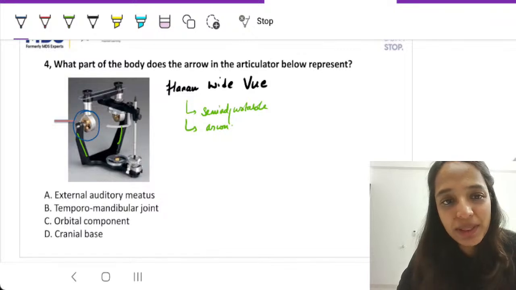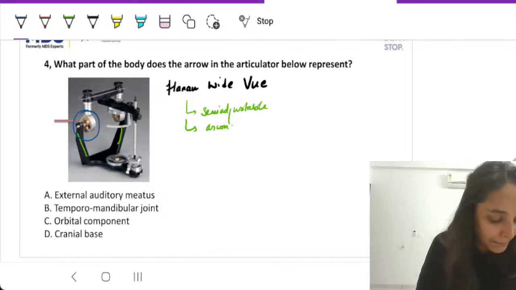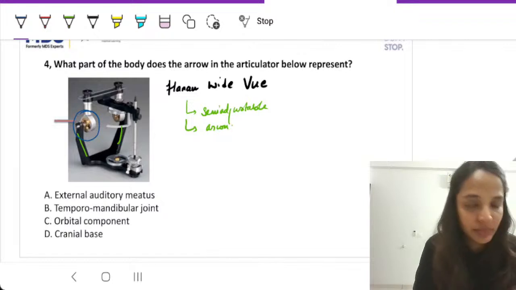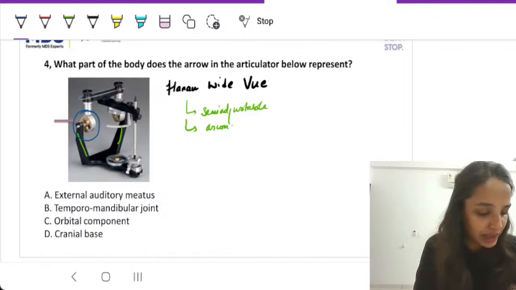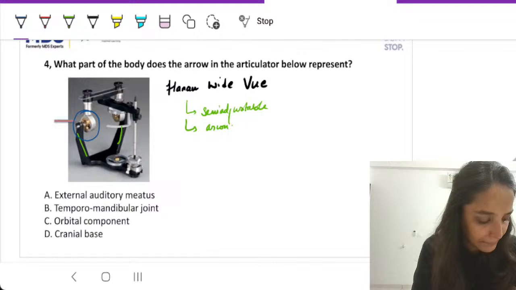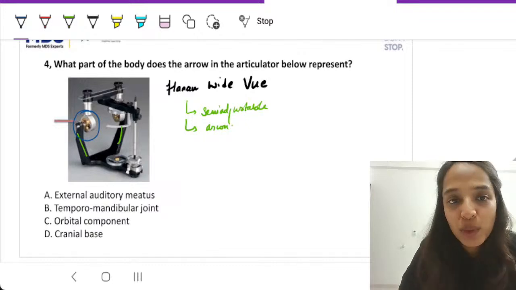Can you just quickly tell me in the comments what could be the answer here? What does it represent?